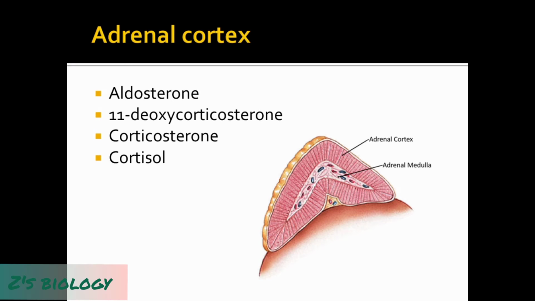So when sodium ions are reabsorbed from the urine, water will also be reabsorbed, which increases the blood volume, and the increased blood volume increases the blood pressure. This is how the aldosterone hormone released by the adrenal cortex works on the reabsorption of salt and water and thereby increases the blood volume and blood pressure.